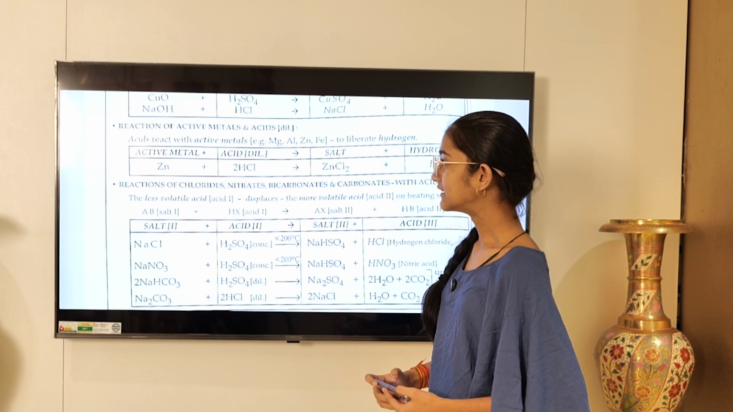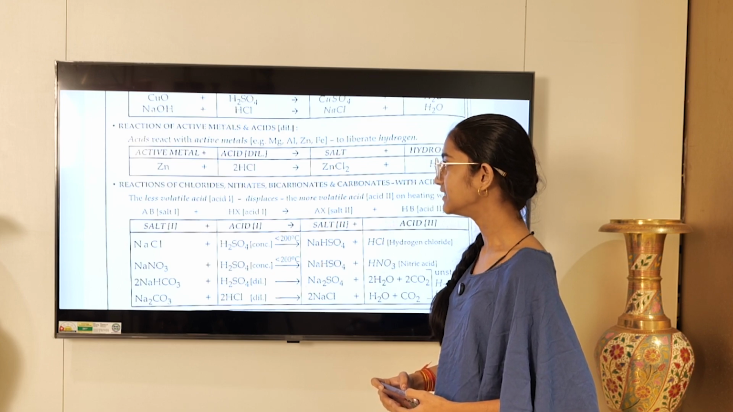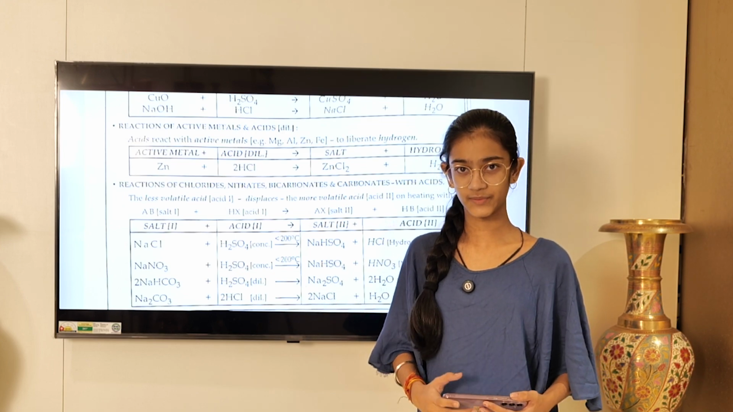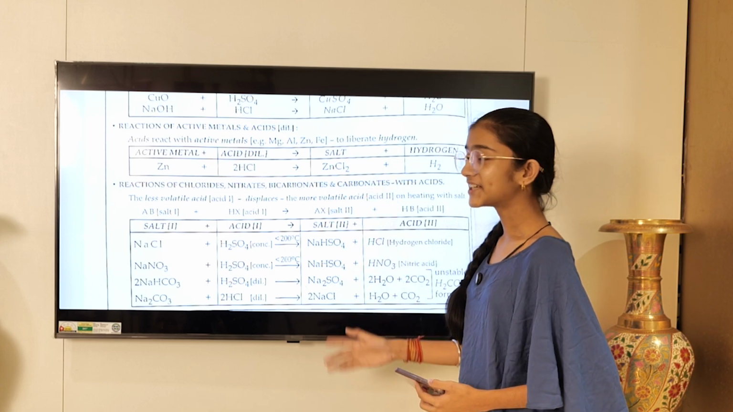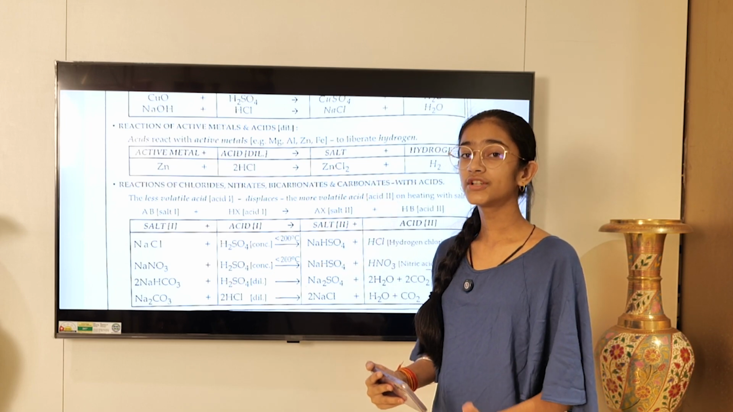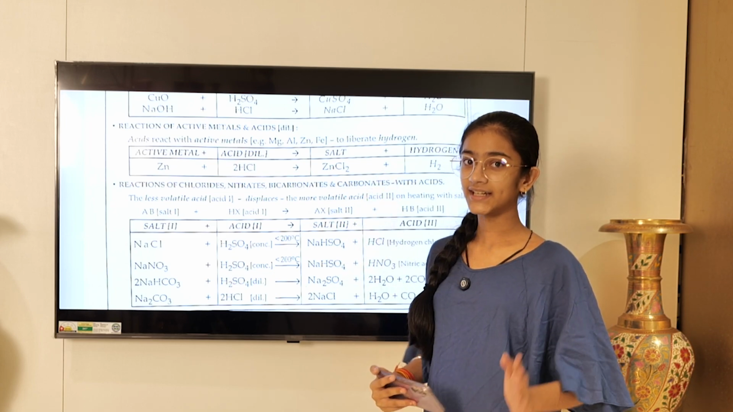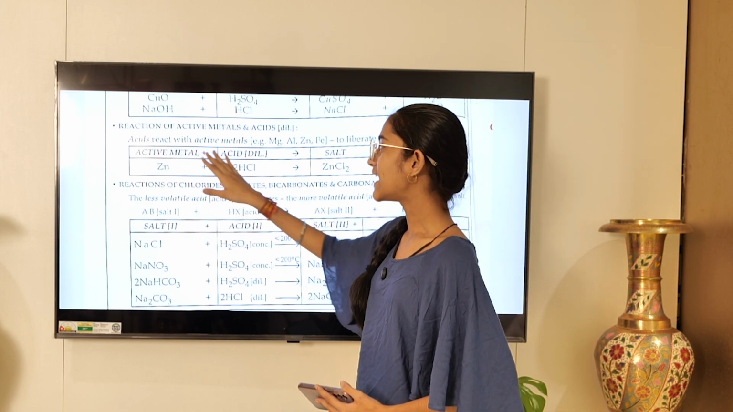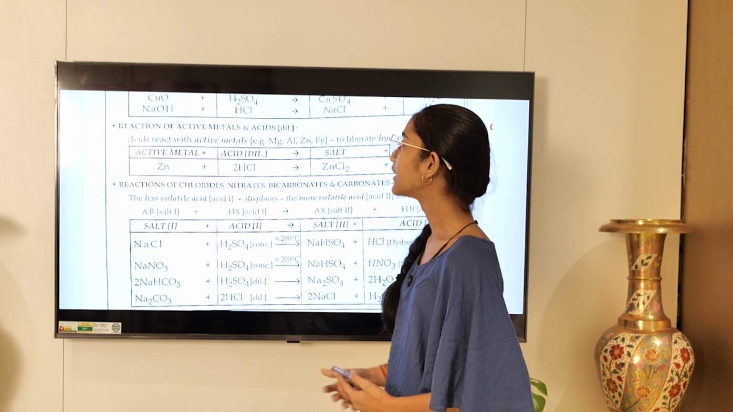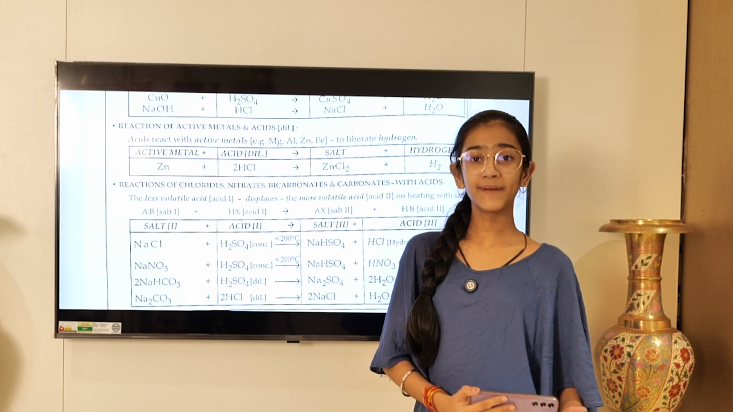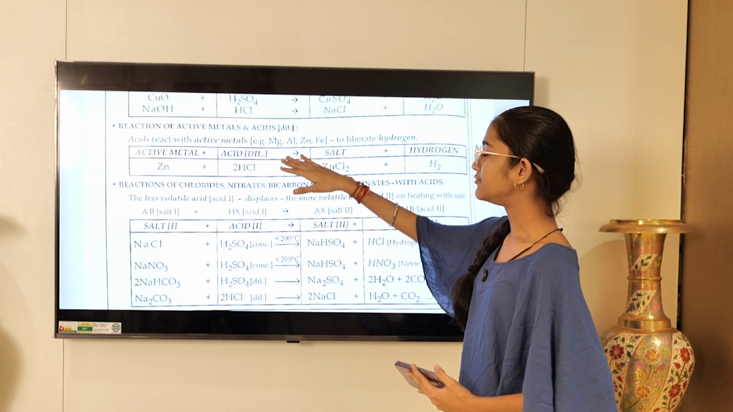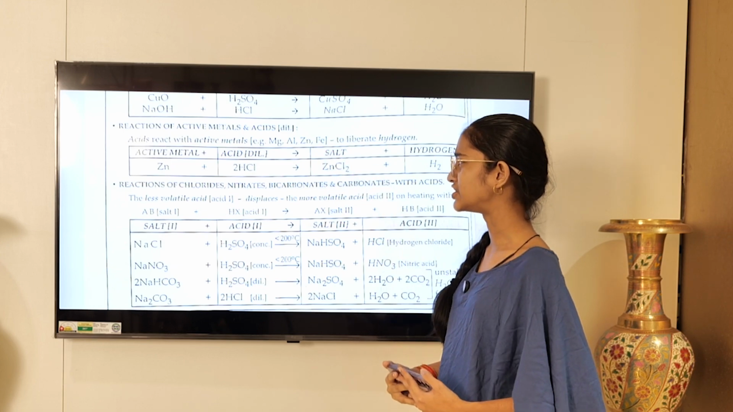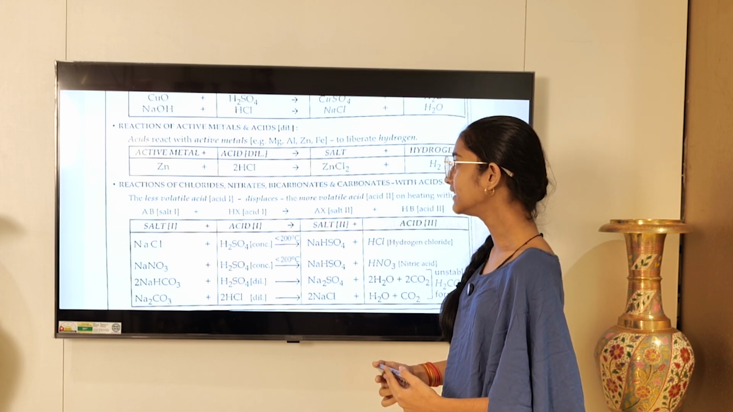Moving on. Reaction of active metals and acids. Acids in this case are dilute. These are chemical properties. We have not moved ahead. We are still learning chemical properties. Acids react with active metals. Now, examples of active metals: Mg, Al, Zn, Fe, which is magnesium, aluminium, zinc and iron.